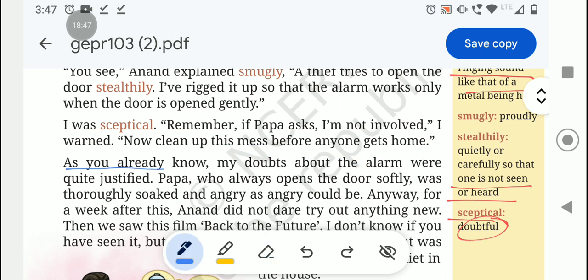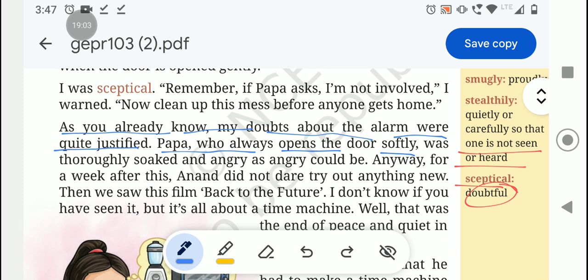As you already know, my doubts about the alarm were quite justified. Papa, who always opens the door softly, was thoroughly soaked and as angry as angry could be.